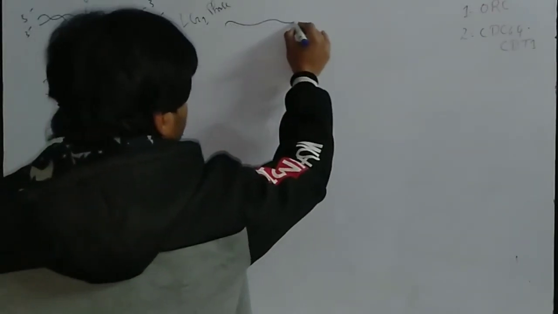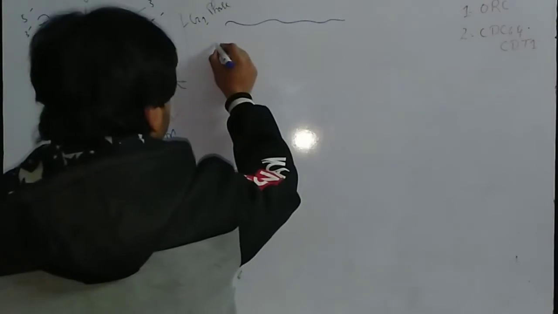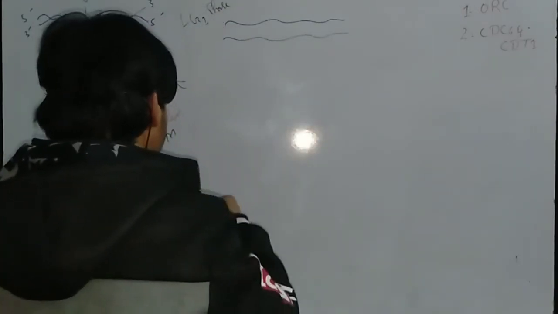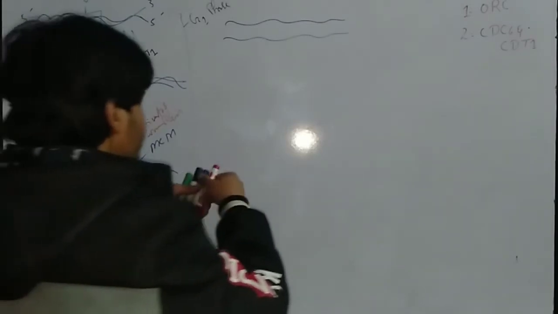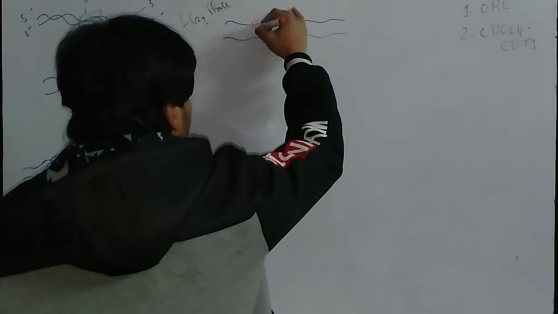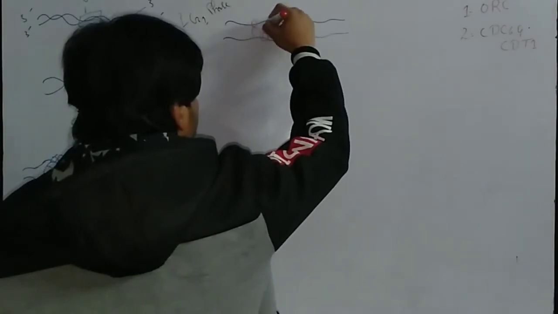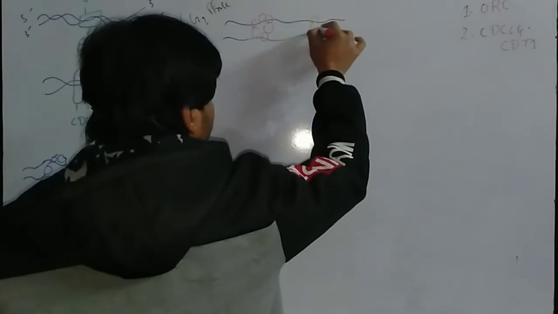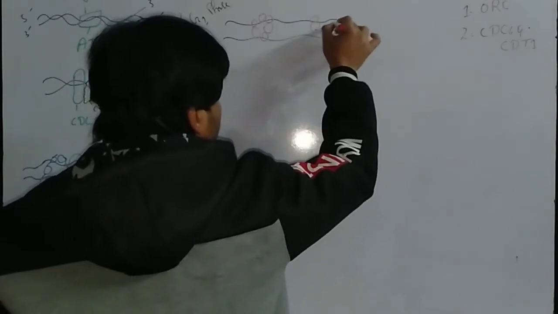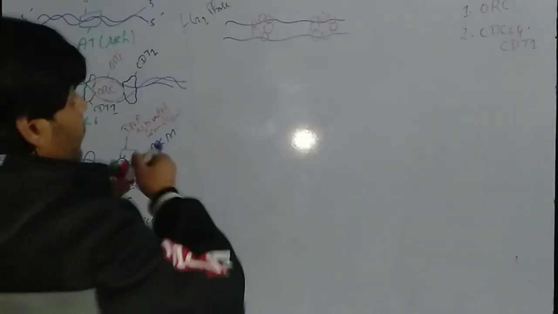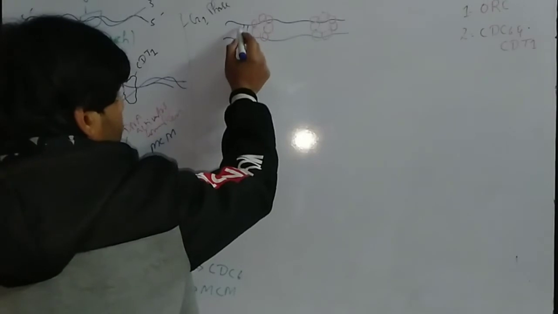So again, this is a DNA molecule, and we have just MCM. Let me draw MCM in a red color. One MCM is present at that specific site, and one MCM is present on the other. And these are the hydrogen bonds. Remember, the hydrogen bonds are also present here.